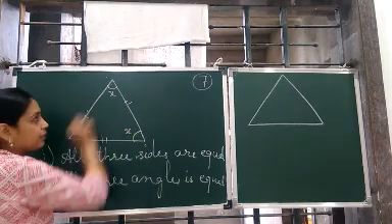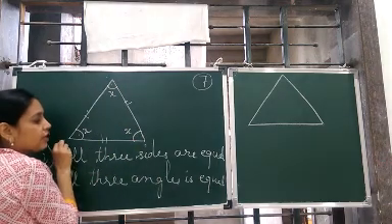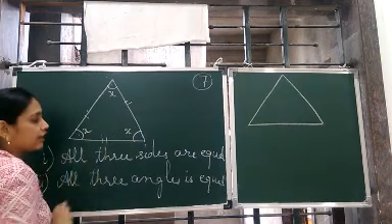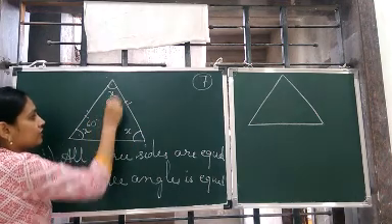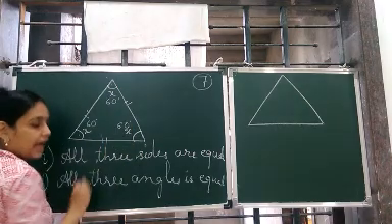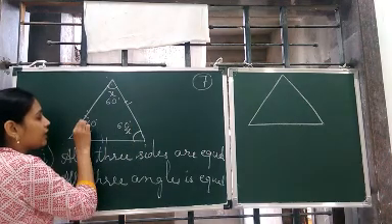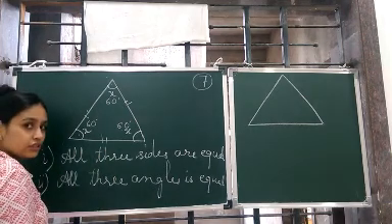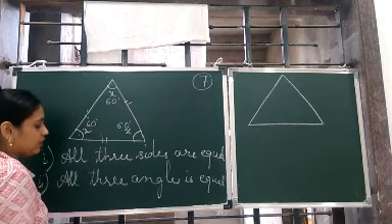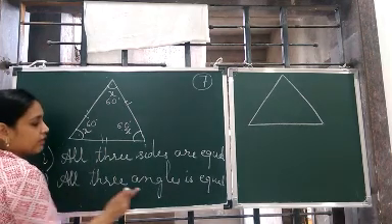Okay, basically because of the angle sum property, when all the three angles are equal, then each angle is actually equal to what? 60 degree. Then only when we use the angle sum property, then it becomes 60 plus 60 plus 60, which gives us 180. Got it? So all the three angles